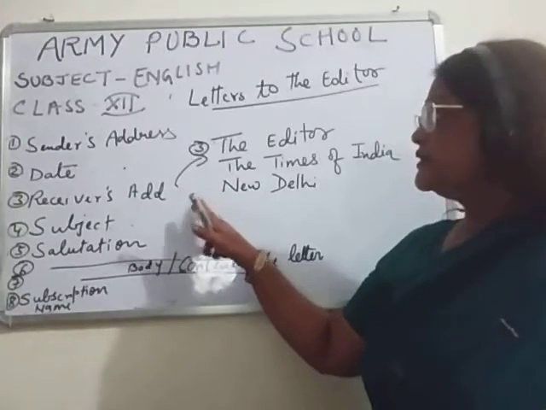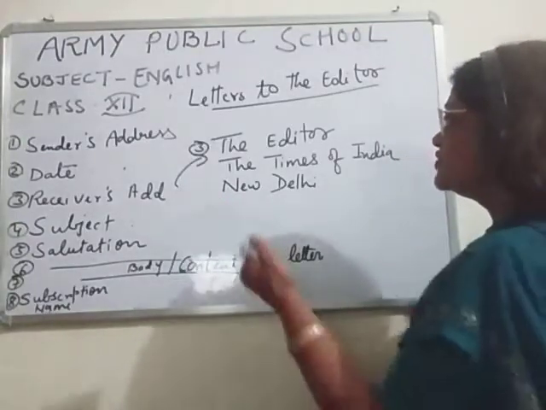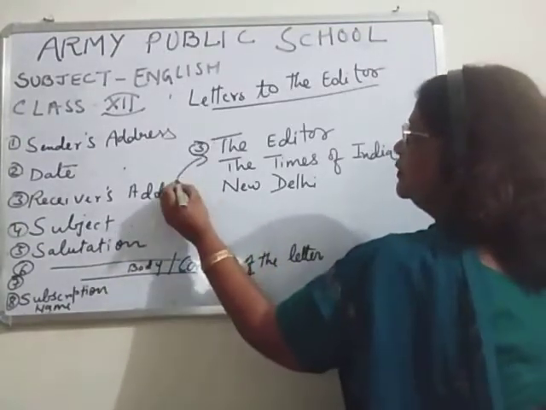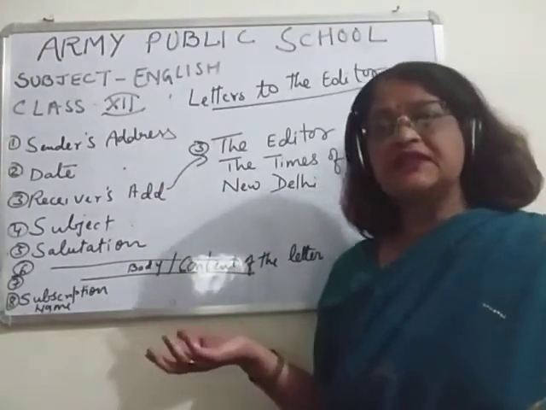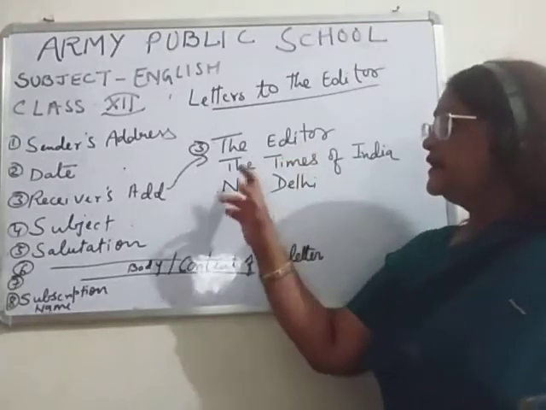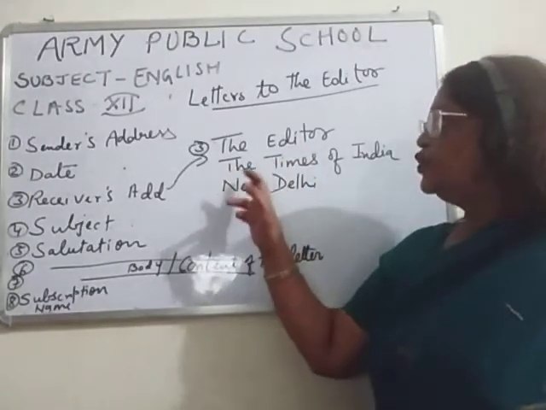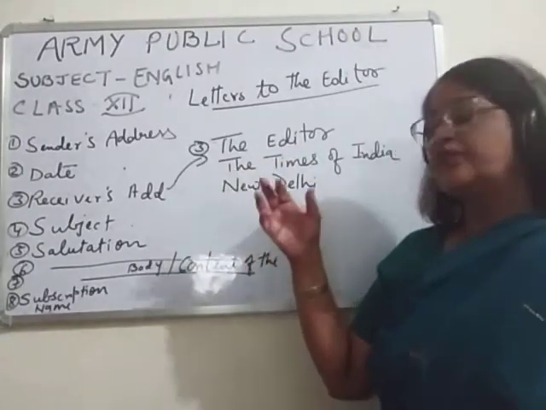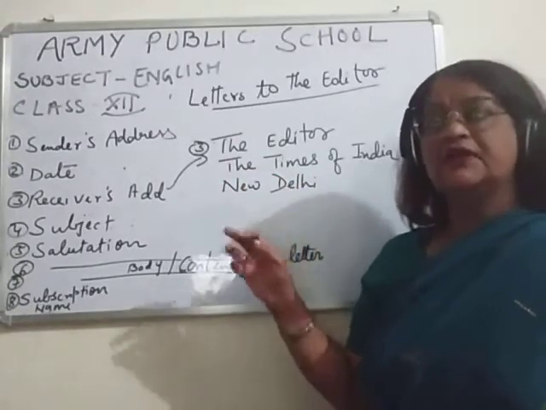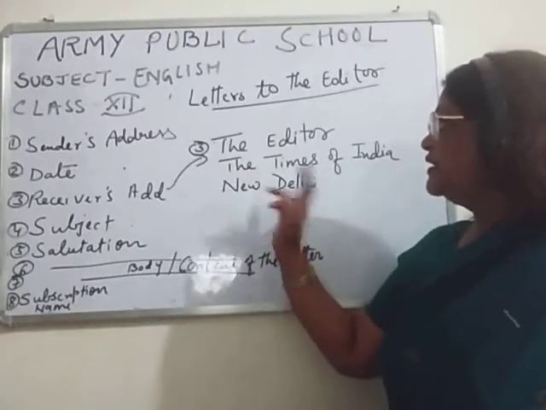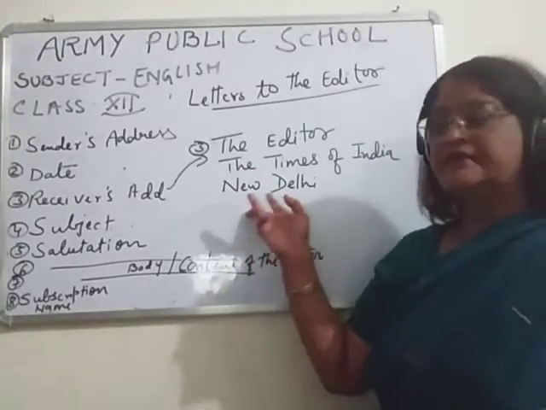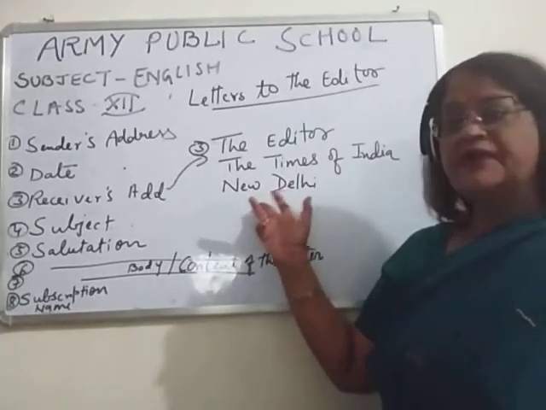In the receiver's address, you have to see that the person who is receiving the letter is the editor. Then you have to see, children, the name of the newspaper. Whenever you write the name of the newspaper, it should always begin with "The", and then, children, the name of the place.